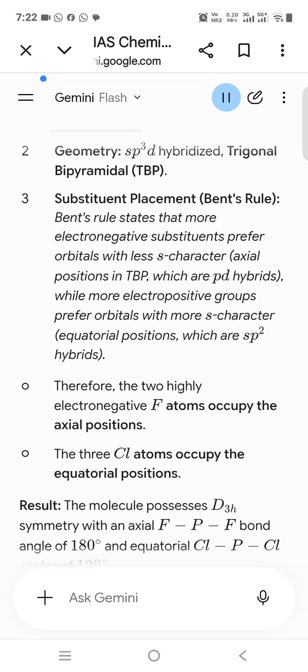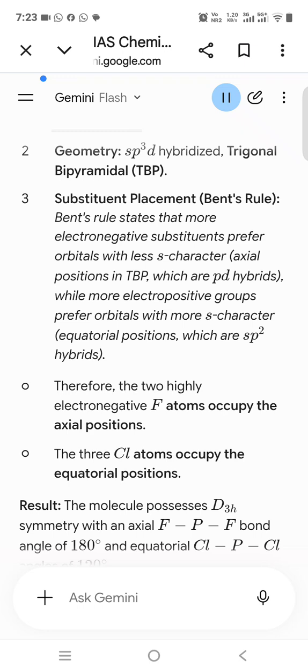Result: the molecule possesses D_3h symmetry with an axial F-P-F bond angle of 180° and equatorial Cl-P-Cl angles of 120°. B. Structure of (CH_3)_2PF_3. Steric number, same configuration, 5 bonds, sp3d TBP geometry.